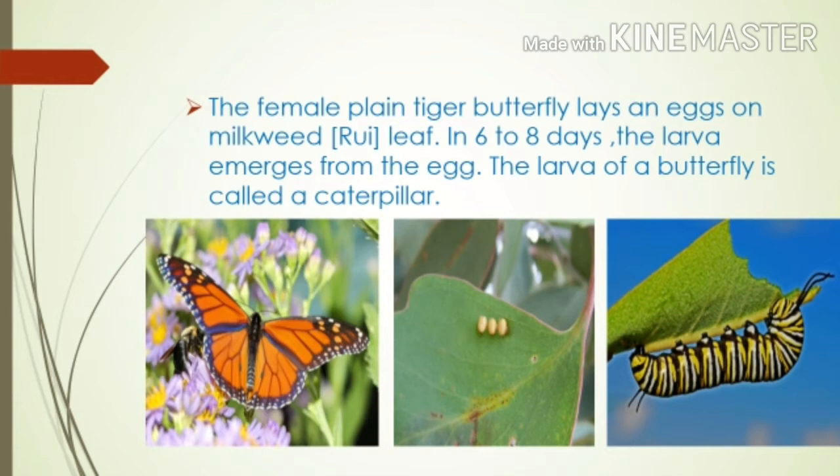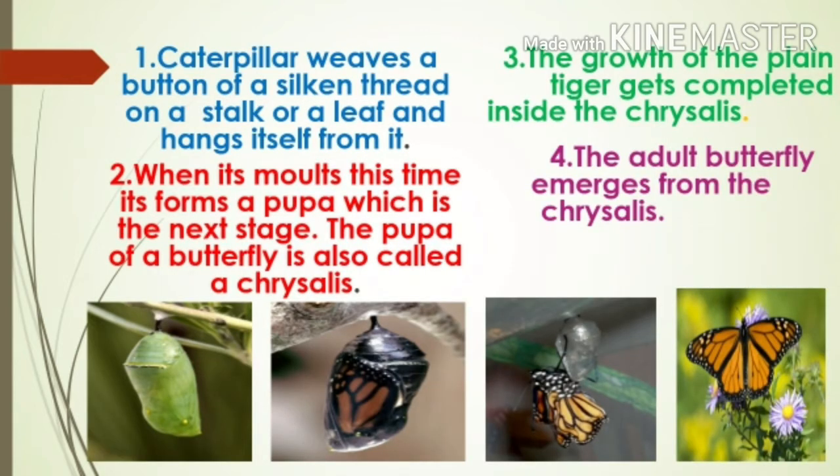Children, have you seen a caterpillar? Yes. When the caterpillar comes out of the egg, it is very hungry. It begins to nibble and eat the very leaf on which it emerged from the egg. It eats very fast, so its growth is very rapid. The caterpillar of the plain tiger butterfly grows so rapidly in the first 2 or 3 days that it does not fit in its skin anymore.